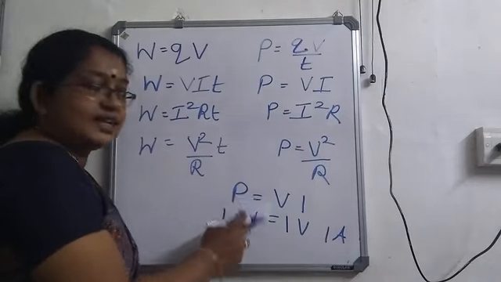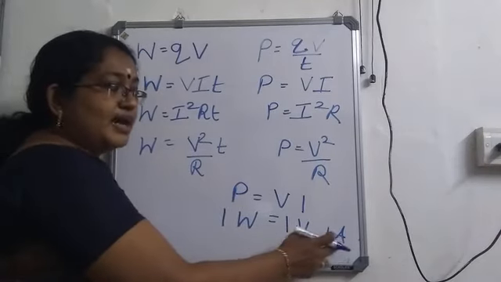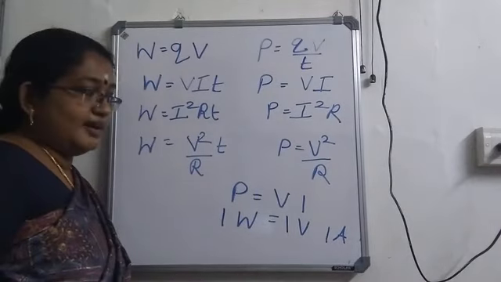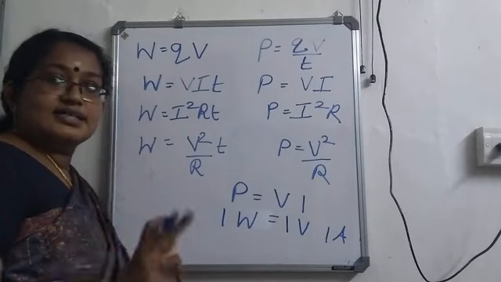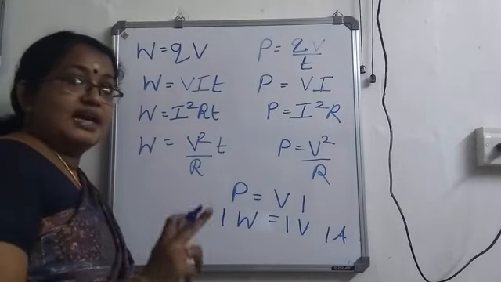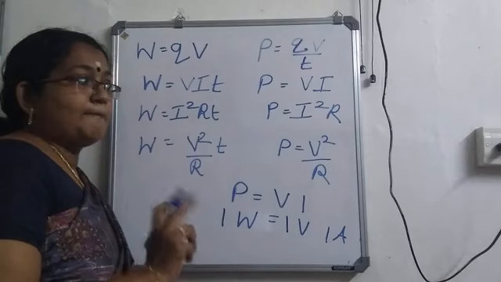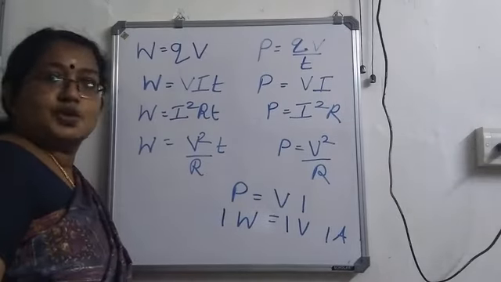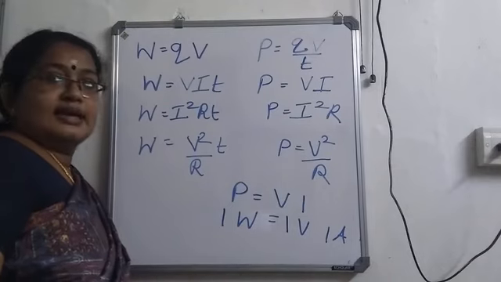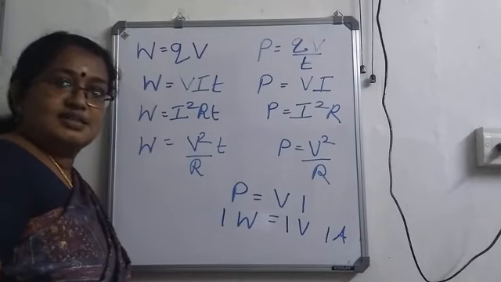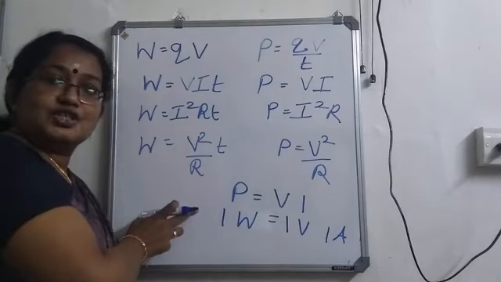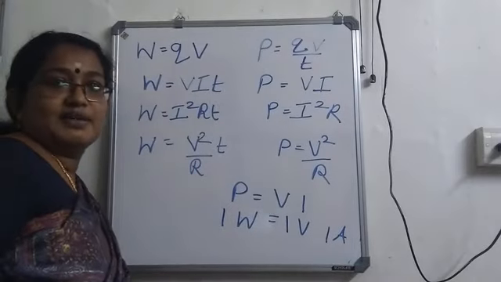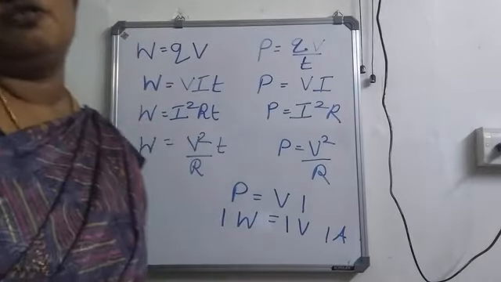1 watt is the power consumed when a current of 1 ampere flows through a circuit with potential difference 1 volt. I'll repeat. 1 watt is the power consumed when a current of 1 ampere flows through a circuit with potential difference 1 volt. So is it clear about the measure of electrical energy and its transformation? Then equations to calculate electrical energy, then the equations for calculating power, unit for both and definition for power.